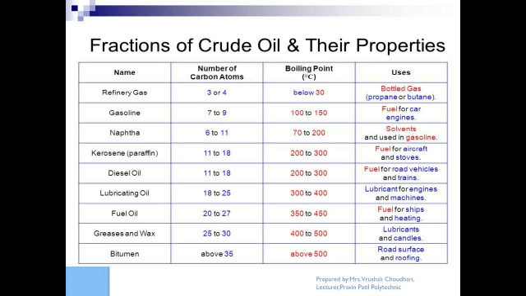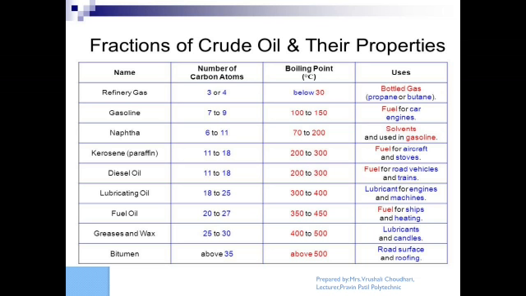Fuel oil has a carbon number of 20 to 27 and boiling point 350 to 450. It is a fuel used for ships and heating purposes. Gas, greases and wax are the semi-solid residues obtained.